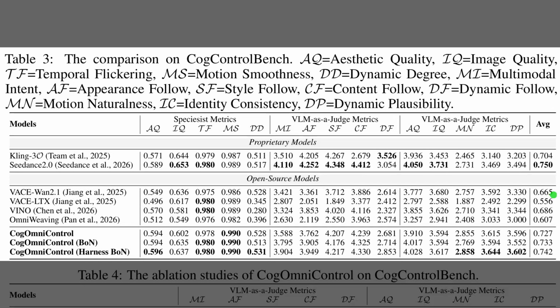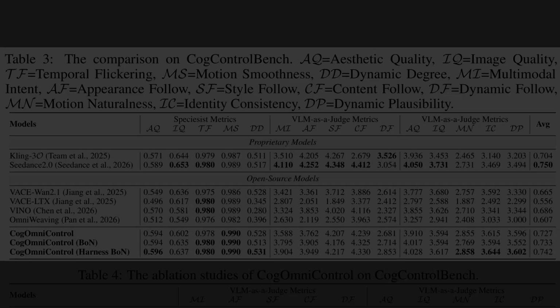Moving from those reasoning scores, Table 3 reports the final video generation quality on the CogControlBench. This benchmark evaluates models across diverse metrics like style following and motion naturalness. The base CogOmniControl model achieves a score of 0.73, which outperforms all other open-source alternatives. By applying the best of N selection with the closed-loop evaluator harness, the score reaches 0.74.